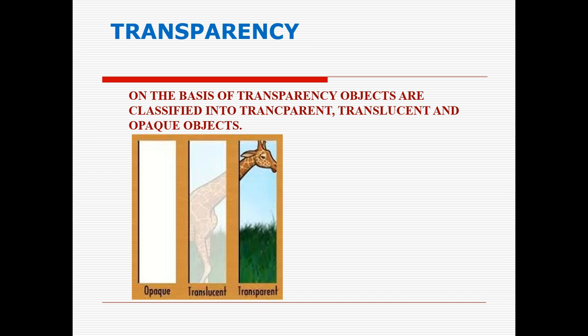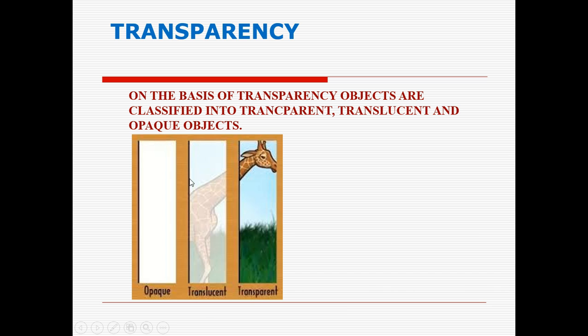Once again, I'll show you. Light and wall. Wall. Door. Yes. Then again. Okay. So door, wall, textbook, keyboard, table. Yes. So these are some examples of opaque objects.